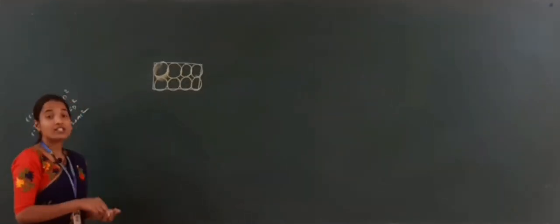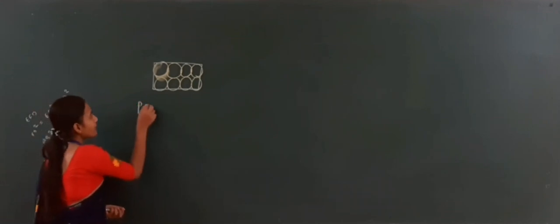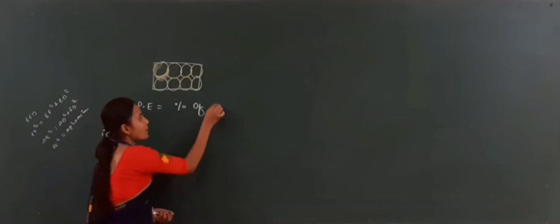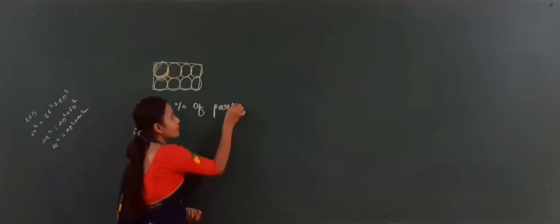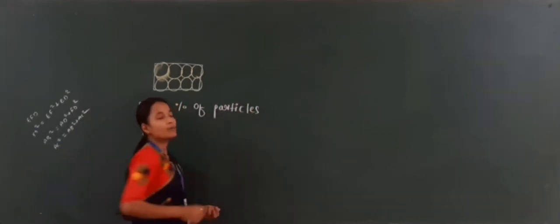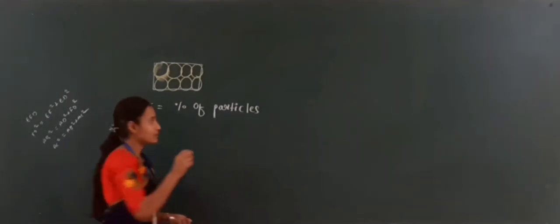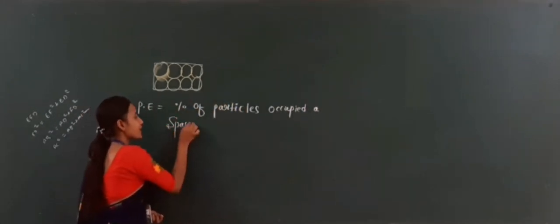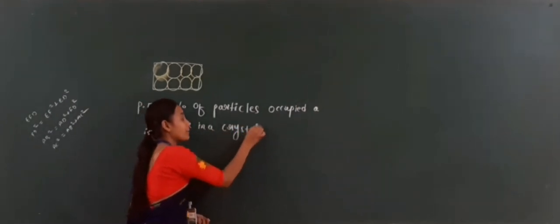Packing efficiency is the percentage of space in a crystal occupied by particles. Dear students, see this one: these particles occupy positions in a crystal. How many particles are occupied, or what percentage of space is occupied, is known as packing efficiency.